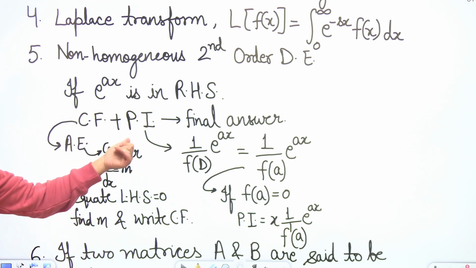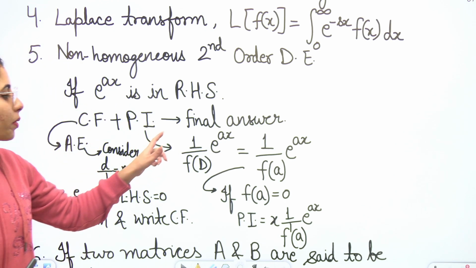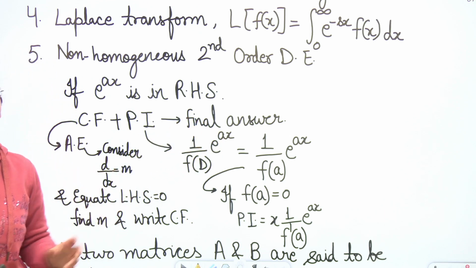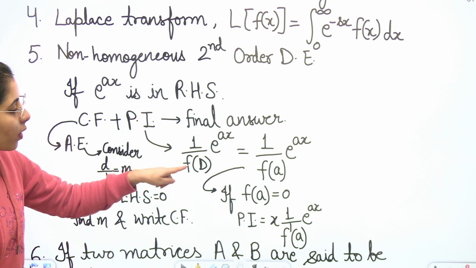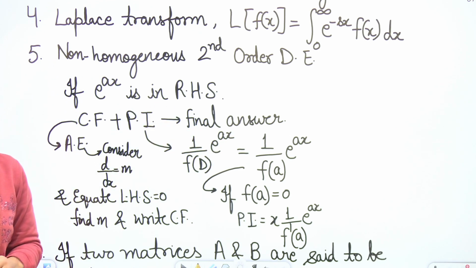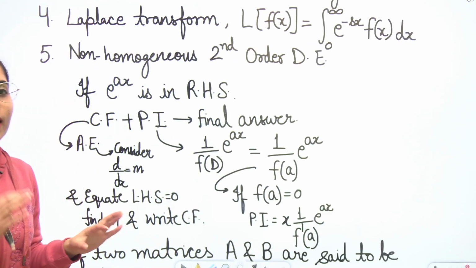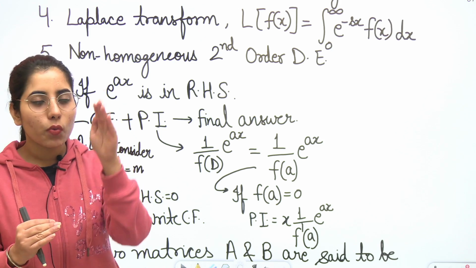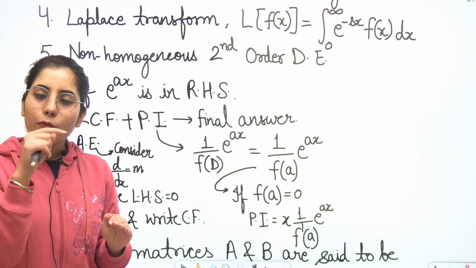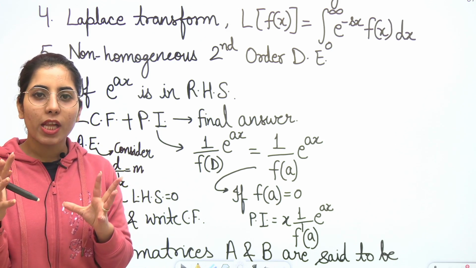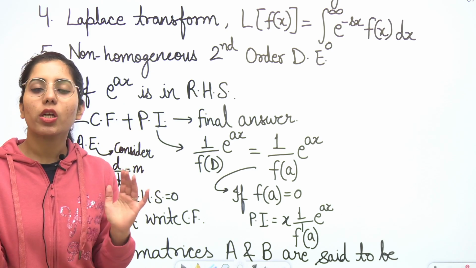To get the particular integral, you basically need to write this type of expression. What is this? This is 1 upon f(D) e to the power ax. What is this f(D) representing? So basically, when you have d2y by dx square plus 4 dy by dx in this form, you have the equation given to you, the differential equation.